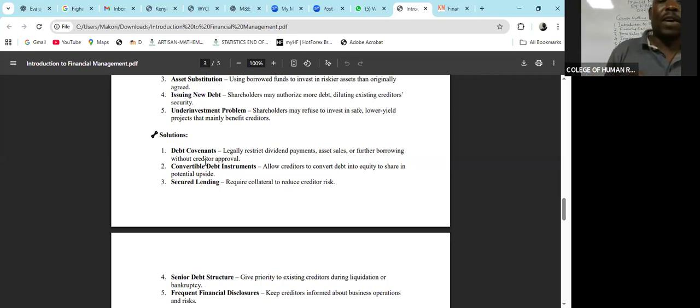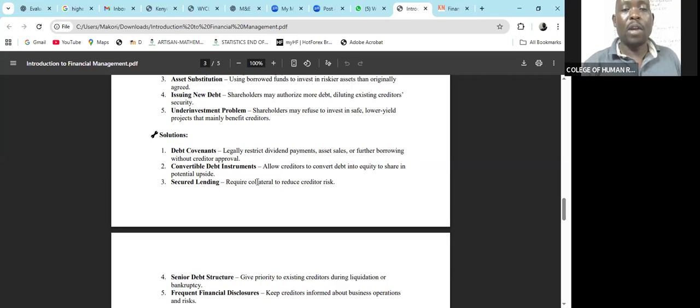When you talk about converting from debt into equity, it simply means that you convert them from creditors into shareholders. If I have given you money worth maybe 500,000, instead of you returning me the 500,000, you can give me shares equivalent to 500,000. So you have converted that credit into equity. It will also solve the problem.